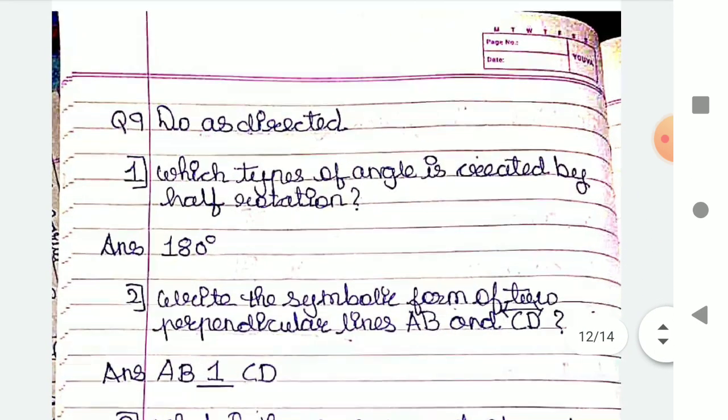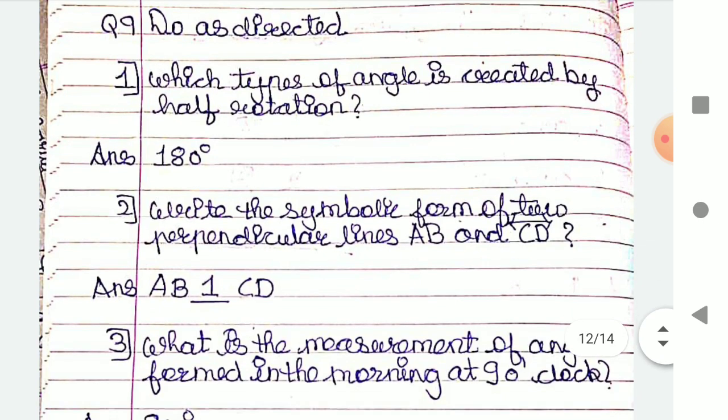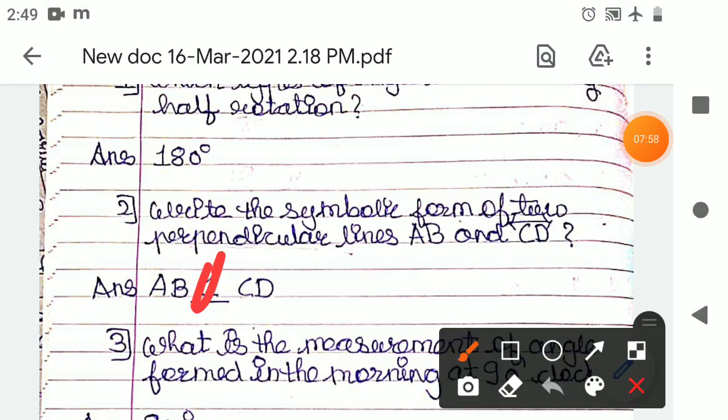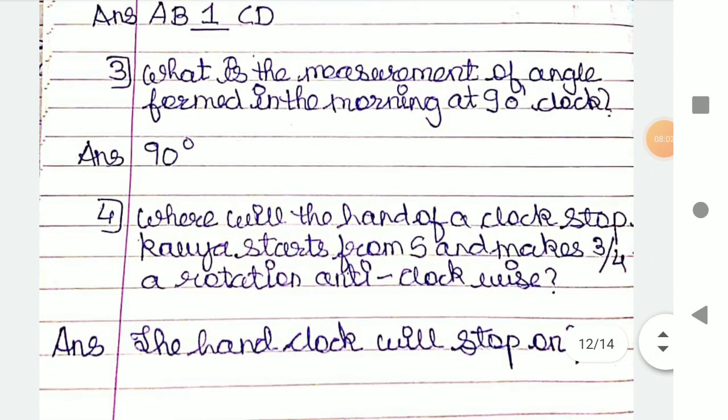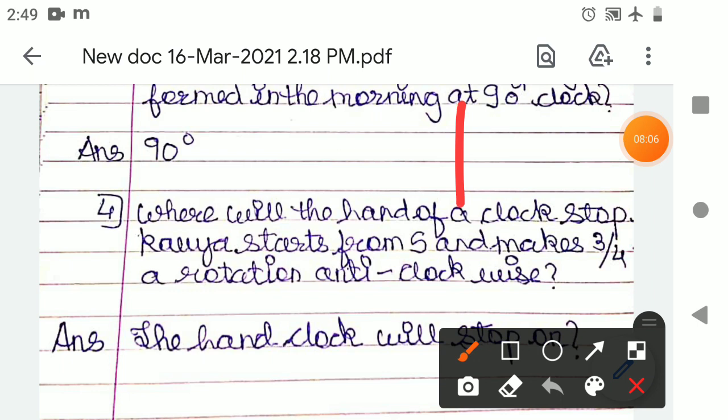Which type of angle is created by a half rotation? Whenever we rotate half, 180 degrees is created. Write the symbolic form of 2. This is not a perfect sign. Perpendicular is the perfect sign. What is the measurement of the angle formed in the morning at 9 o'clock? At 9 o'clock the angle formed is 90 degrees, so we have written 90 degrees.